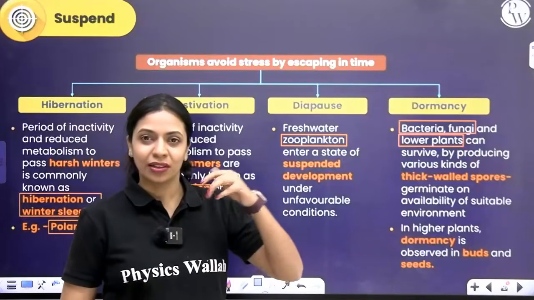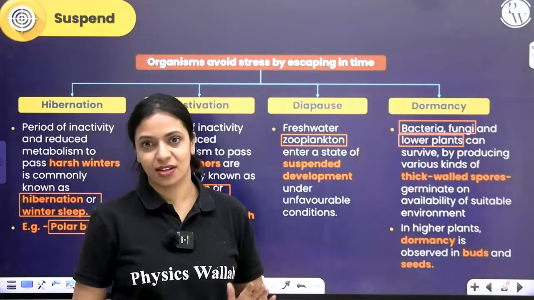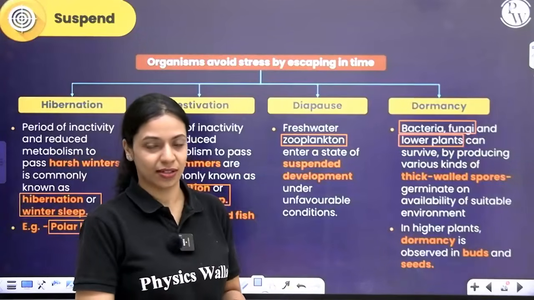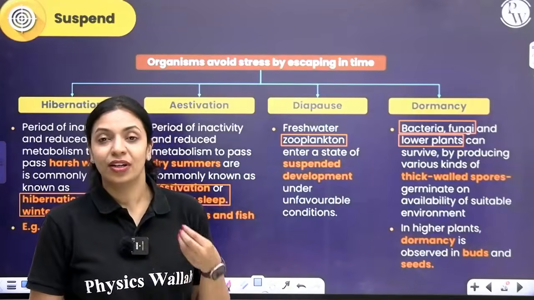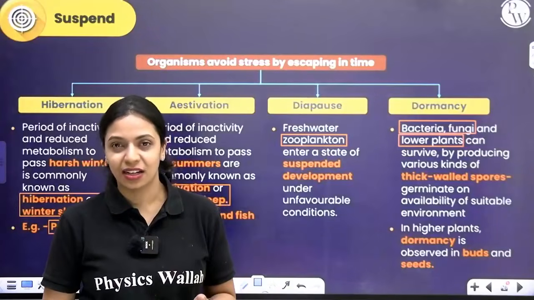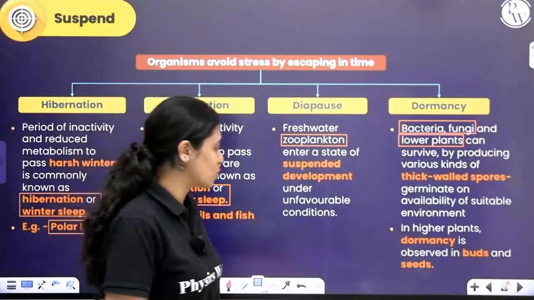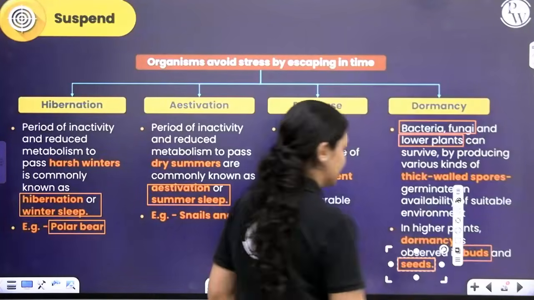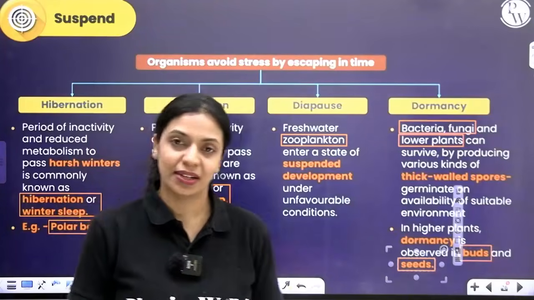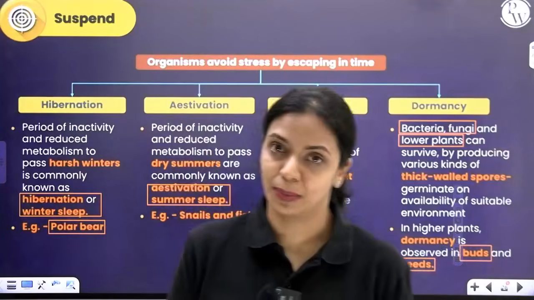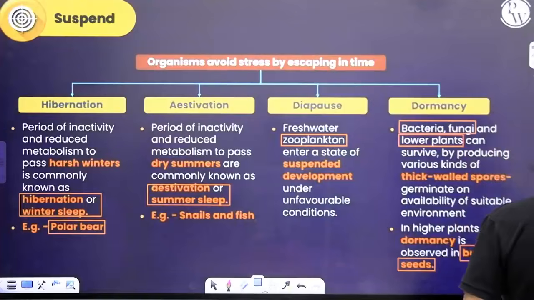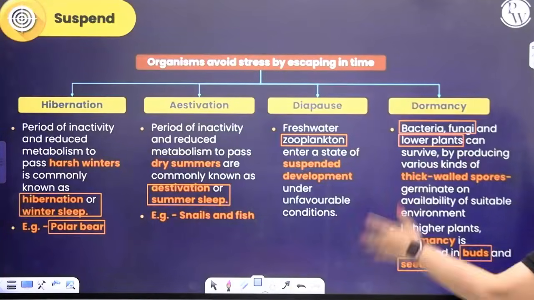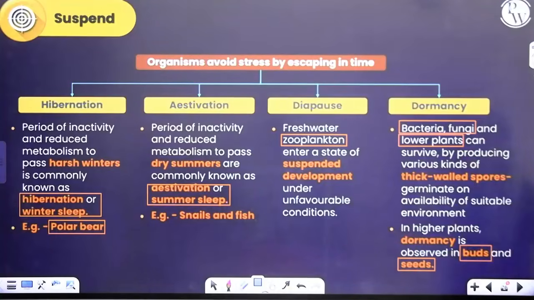Because of the thick wall, they are kind of insulated from the harsh external environment. Once the conditions become favorable, they will germinate and give rise to new organisms. You can see even in higher plants that the axillary bud, the terminal bud, all of these will become dormant when the conditions are not favorable. Once it is favorable, then it will germinate. Okay, so that's about the fourth point, which is suspend. Suspend means escaping in time to avoid stress.